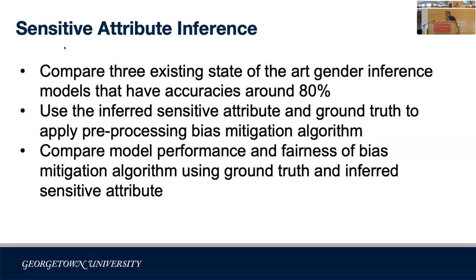We then use the inferred sensitive attribute and the true sensitive attribute to apply the pre-processing fixing algorithm to get fair, fixed training data, and then use the fixed training data to train machine learning models, and lastly compare the performance and fairness of all the different machine learning models.